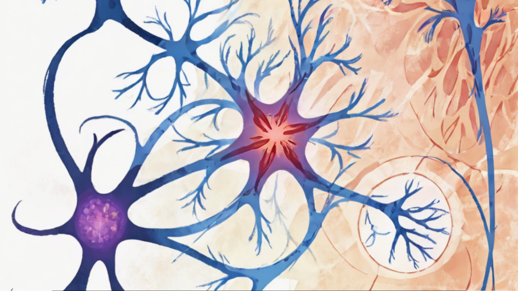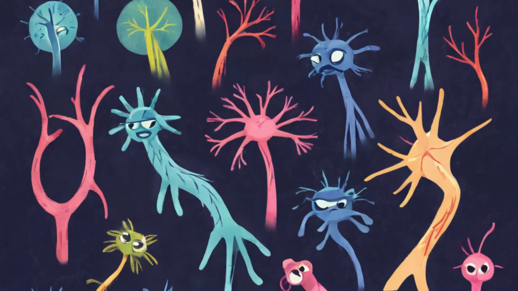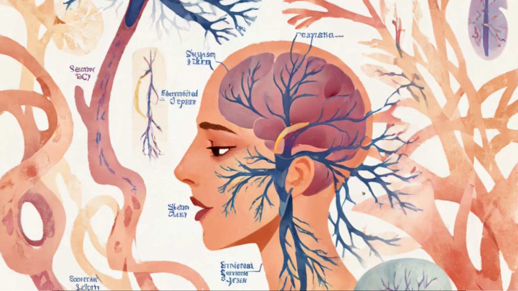Information transfer. This process of action potential generation and synaptic transmission allows neurons to pass information from one neuron to another, or from neurons to muscles or glands, enabling a wide range of physiological and cognitive functions. Types of neurons. There are several types of neurons with different shapes and functions. Some common types include sensory neurons, which transmit sensory information from sensory organs, for example skin, eyes, ears, to the central nervous system.